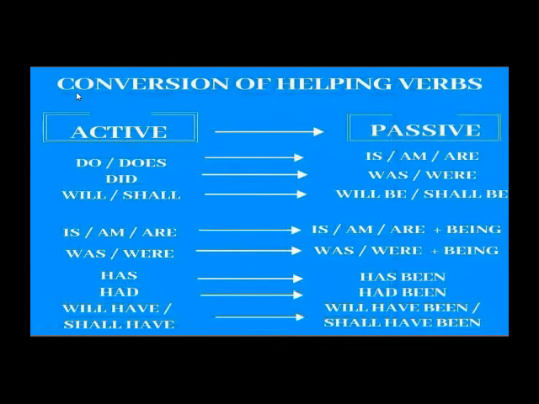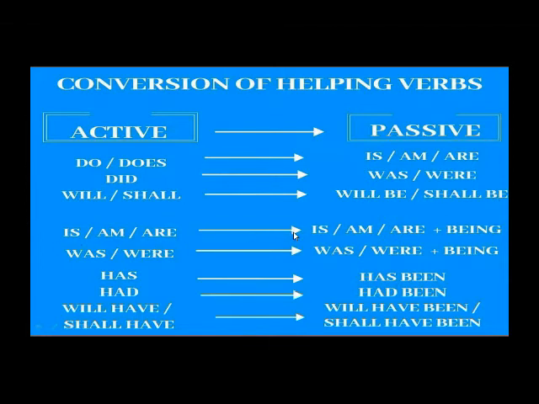So dear students, these are the conversions of helping verbs. In active, do and does change into is, am and are. Did is changed into was and were, and the third form of the verb, that is the past participle, will be used after this. Will and shall will be changed into will be and shall be.